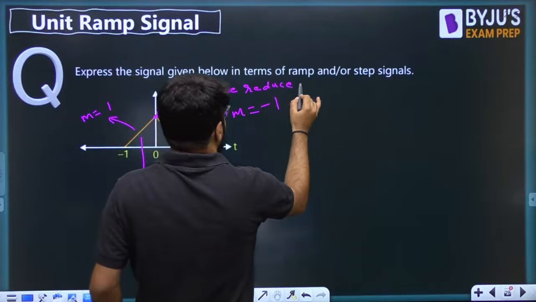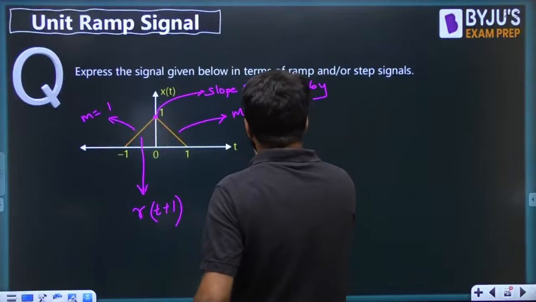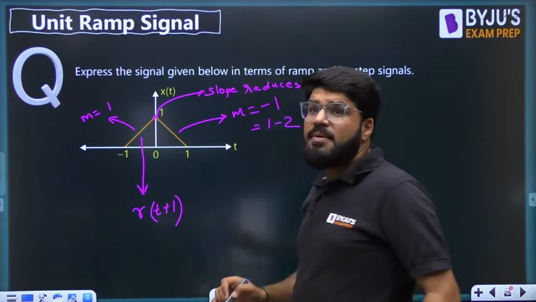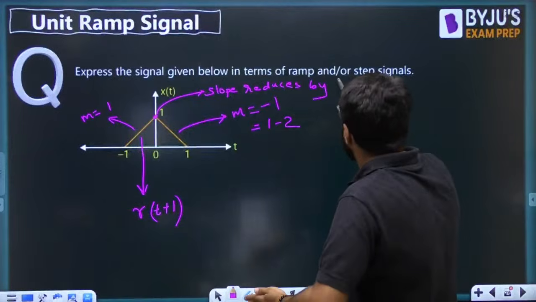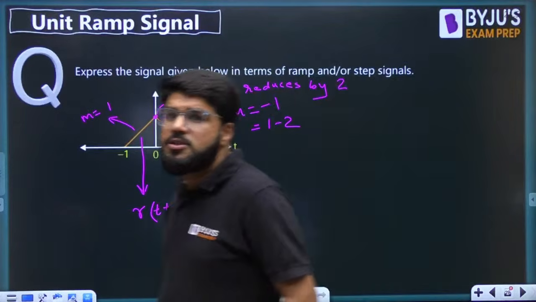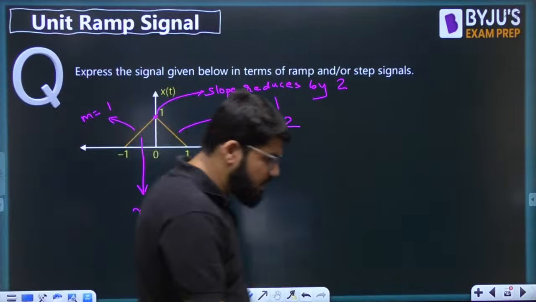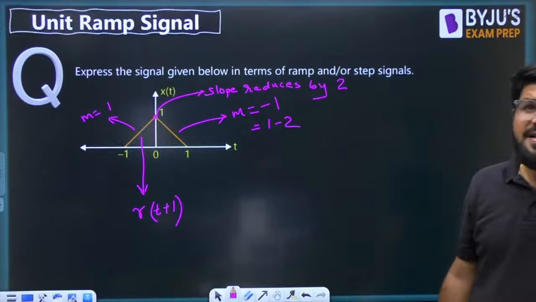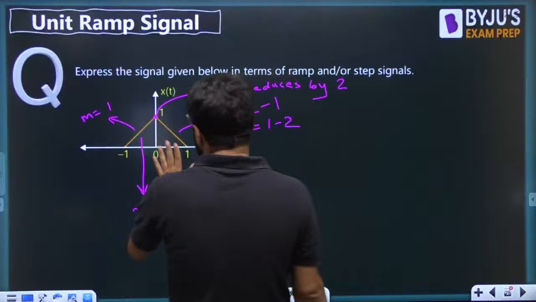It was 1, now it is -1. Earlier 1, you subtract 2, then you get -1. The slope actually reduces by 2. Perfect? So here there is only a slope change.